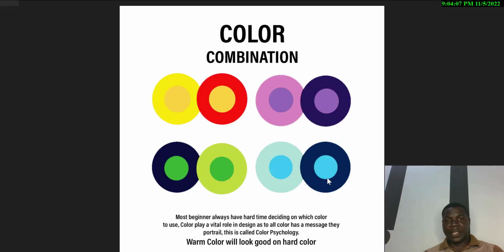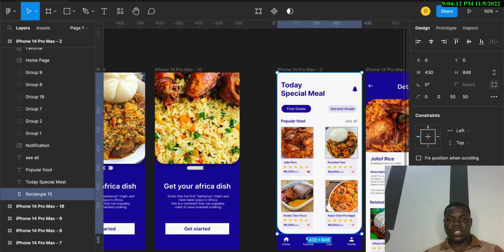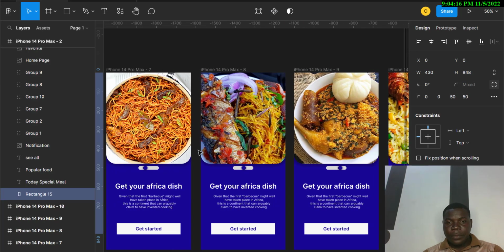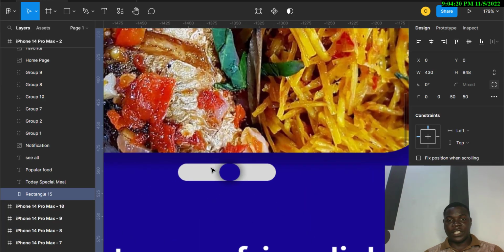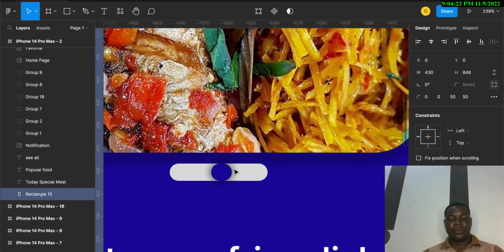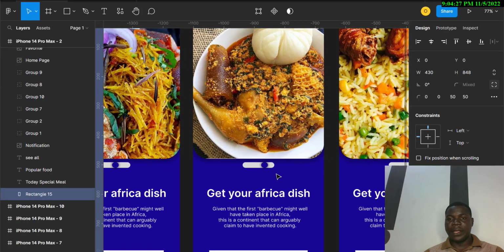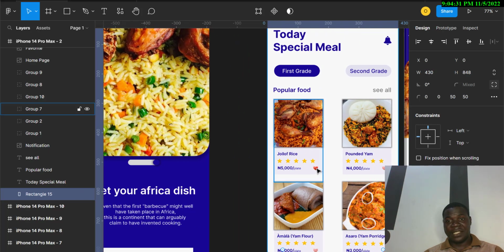If we look at what we have in here, I only use white and blue, and a touch of black. There is shadow on this work. Let me zoom in. You can see the shadow on that button. That's black. This is what UI/UX looks like, and I think you see a touch of red here, and it's because of the image. That's why there is a touch of red here. Kind of goes well with it.